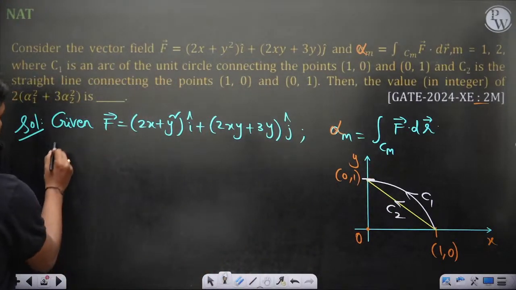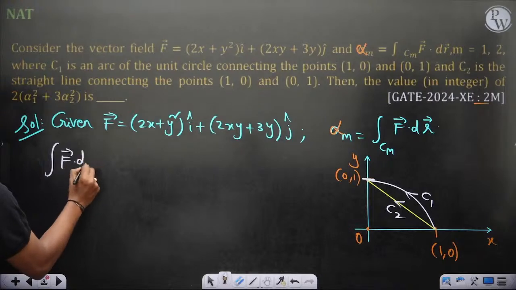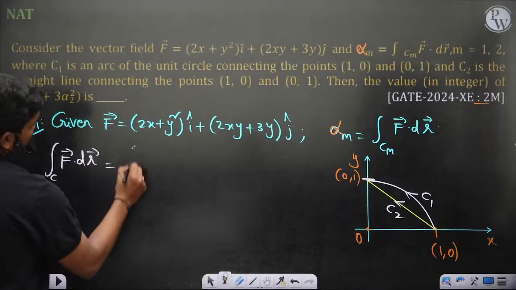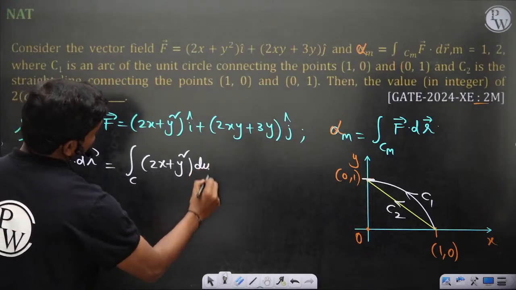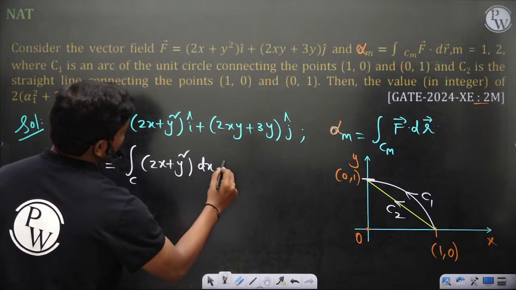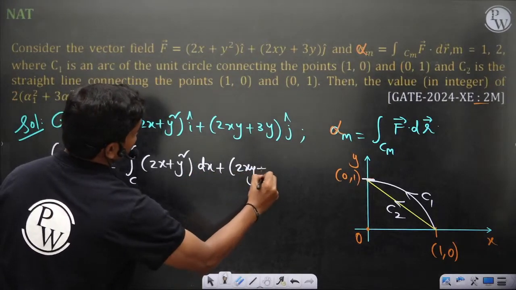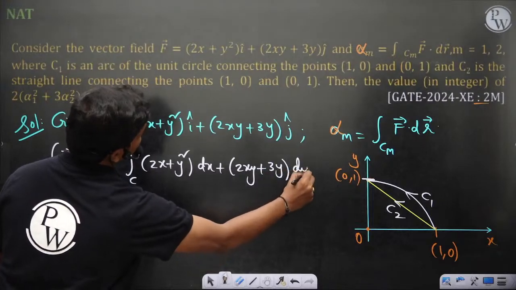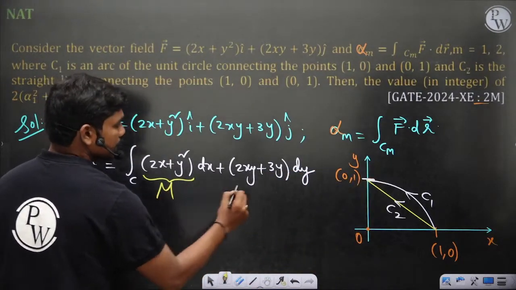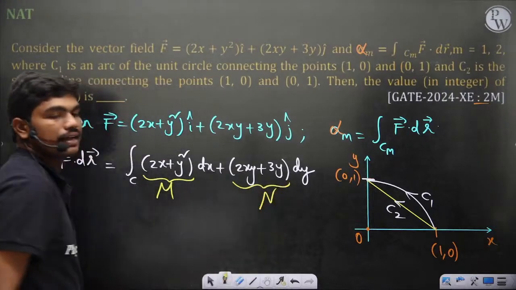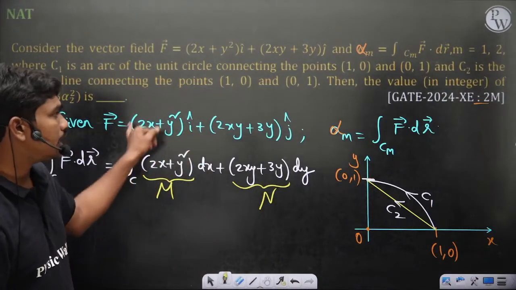First, if you look at F · dr for any path, this gives you (2x + y²) dx plus (2xy + 3y) dy. Okay, so clearly this is of the form M dx plus N dy. So let's check for the irrotationality of this vector field.